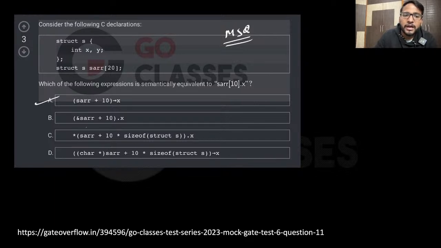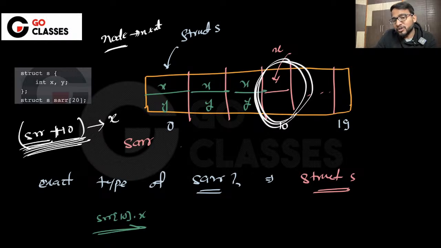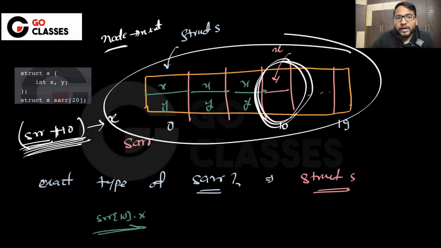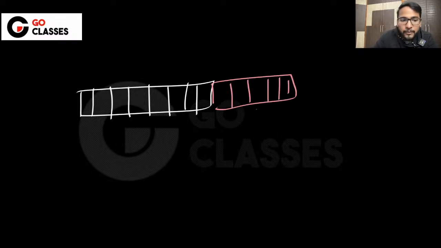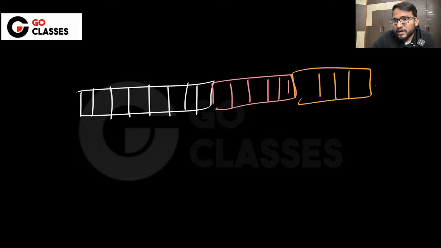This option is saying address of SRR plus 10 dot X. What does this mean? If you write address of some array and then plus 1, it will actually skip the entire array. So address of SRR plus 10 will skip 10 arrays, not just one element. Basically it is one array which has 20 elements, and just imagine one more array side by side which also has 20 elements, and one more array side by side which also has 20 elements.